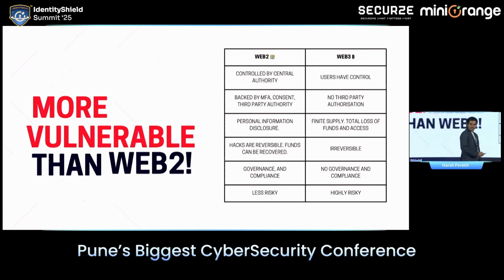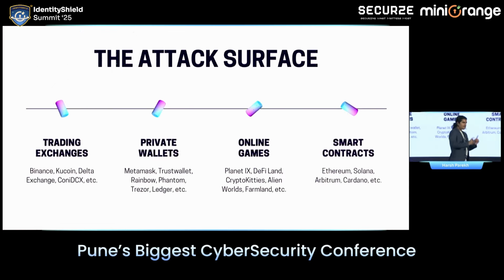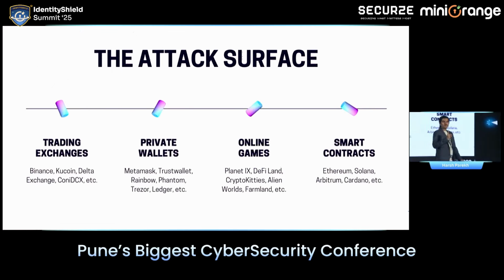Moving forward, the attack surface in the Web3 ecosystem, for which we are waiting right now. There are some applications that I would like to cover for today. And as you can see, hackers mostly target the following platforms: a trading exchange, which is the most common, private wallets of users.